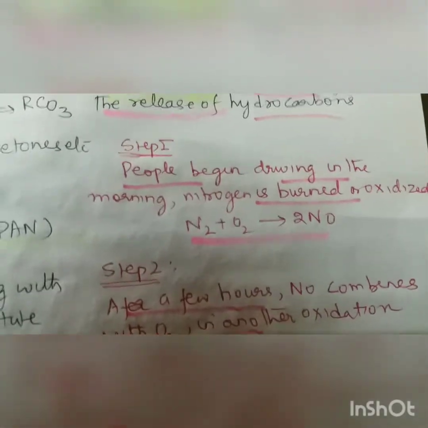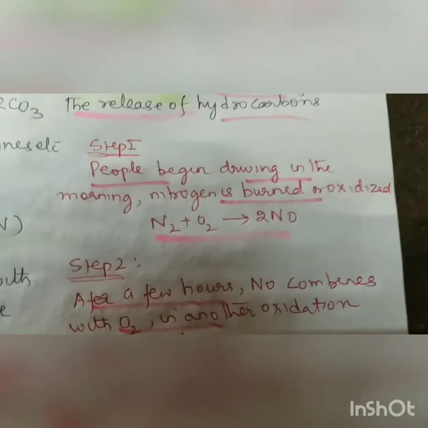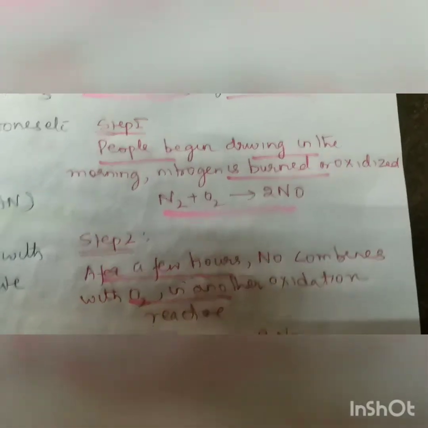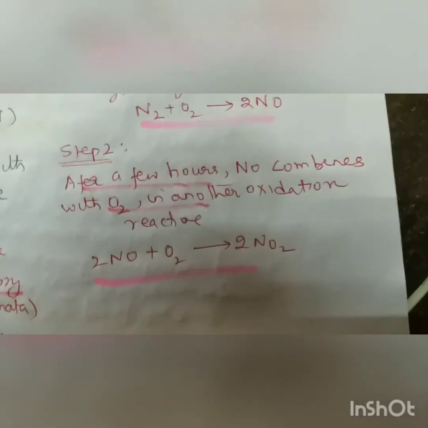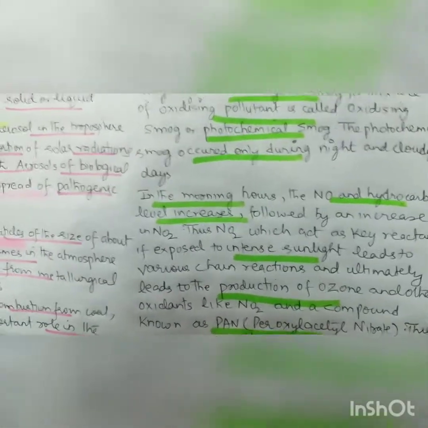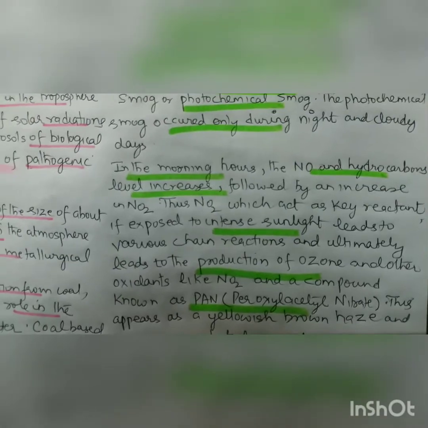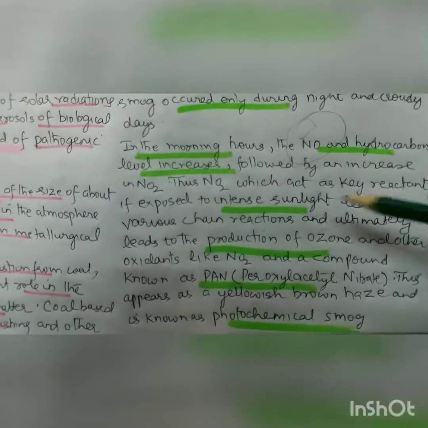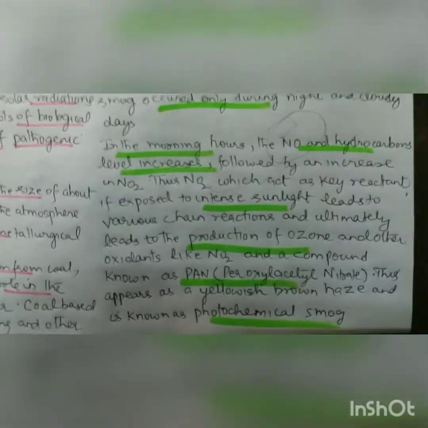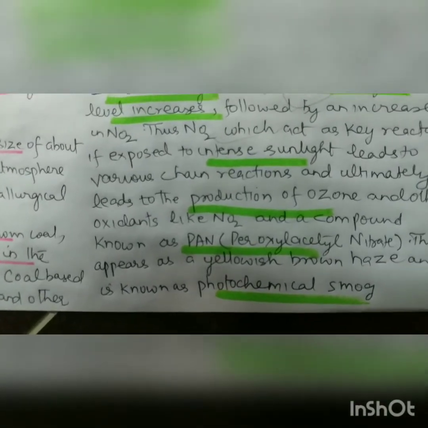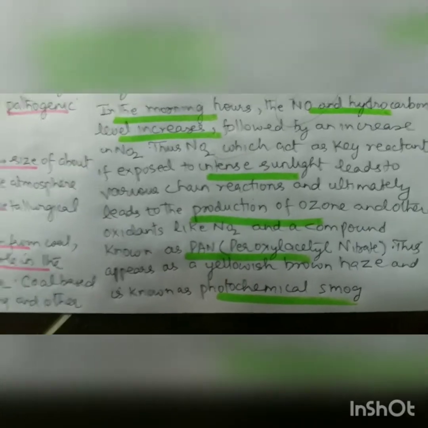First, people begin driving cars in the morning, and nitrogen is burned or oxidized. The nitrogen with oxygen forms NO. And step 2, after a few hours, NO combines with oxygen to form NO2. In the morning, now you came to know how NO will form and change into NO2. This NO is because of the burning of fuel in the cars, and then it undergoes oxidation to form NO2, which acts as a key reactant. If exposed to intense sunlight, it leads to various chemical reactions and ultimately leads to the production of ozone.